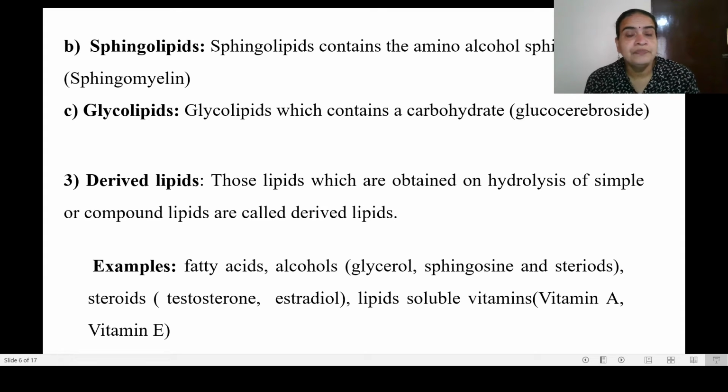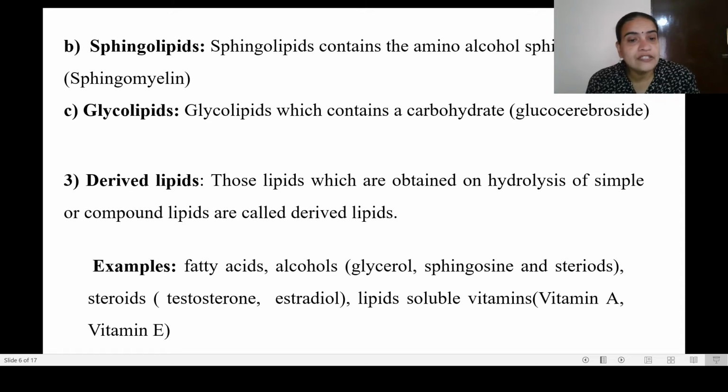Sphingolipids. Here, the extra component is an amino alcohol, sphingosine. That is why the lipid is termed a sphingolipid. Glycolipid. Glyco means carbohydrate, so it will contain carbohydrate as the extra component.